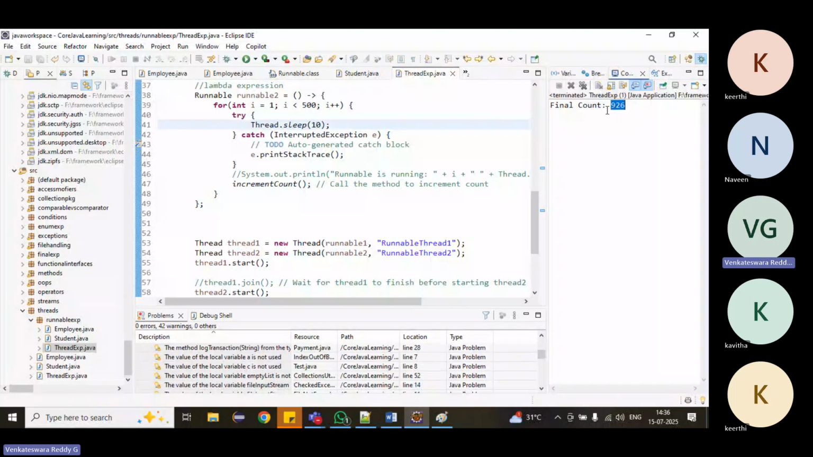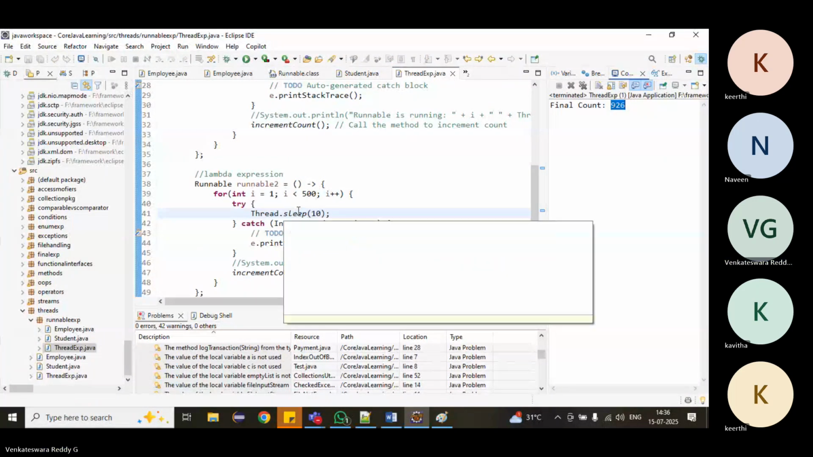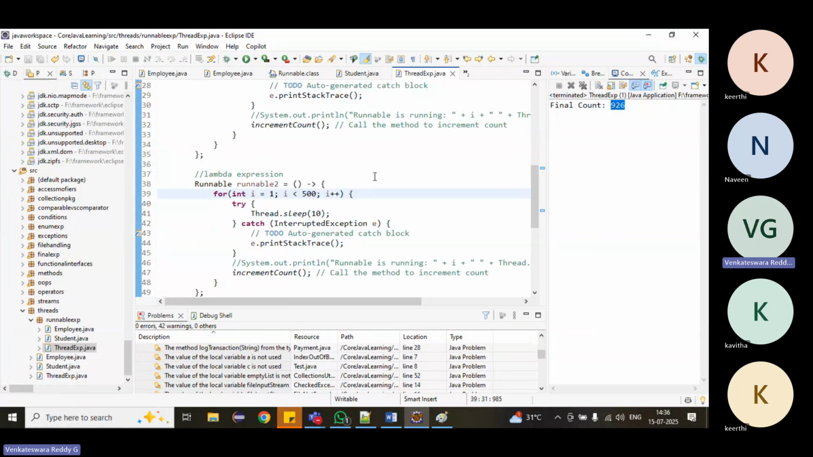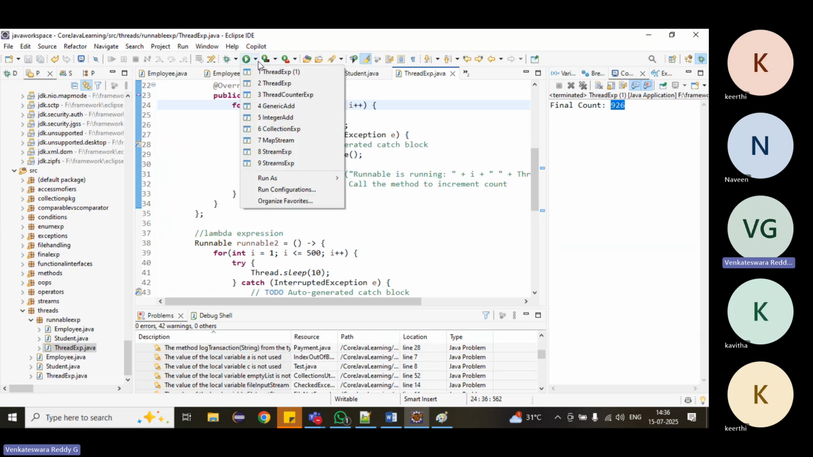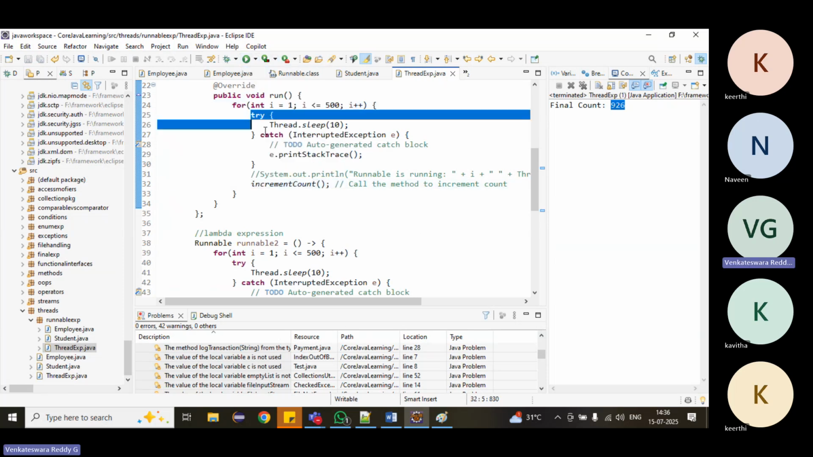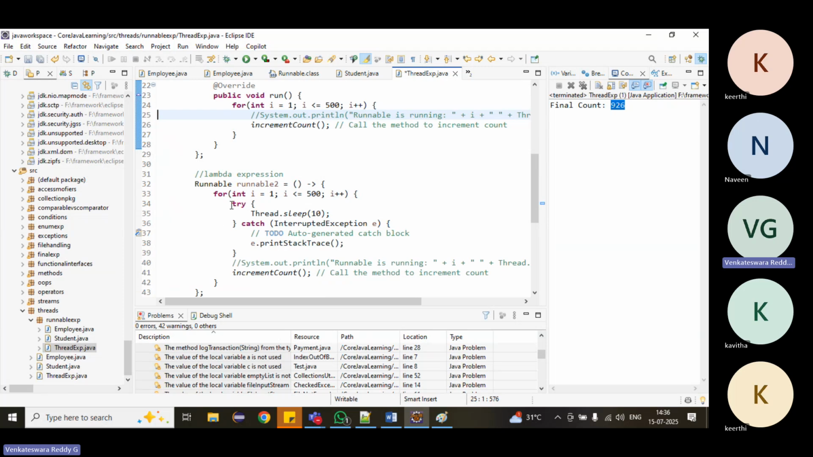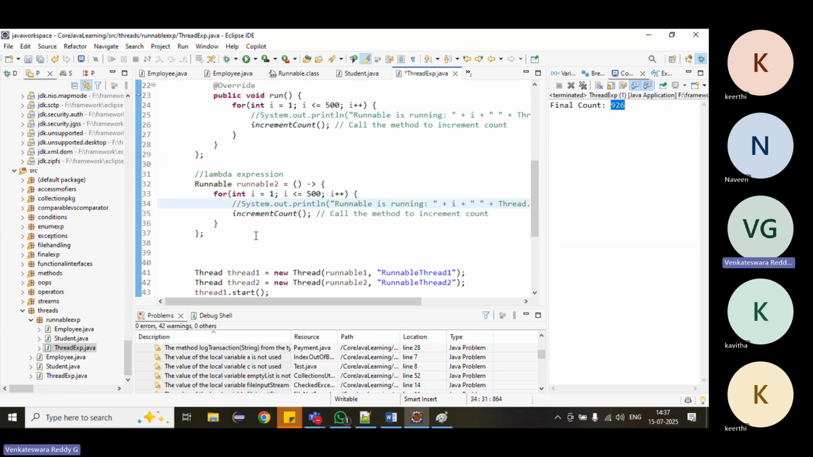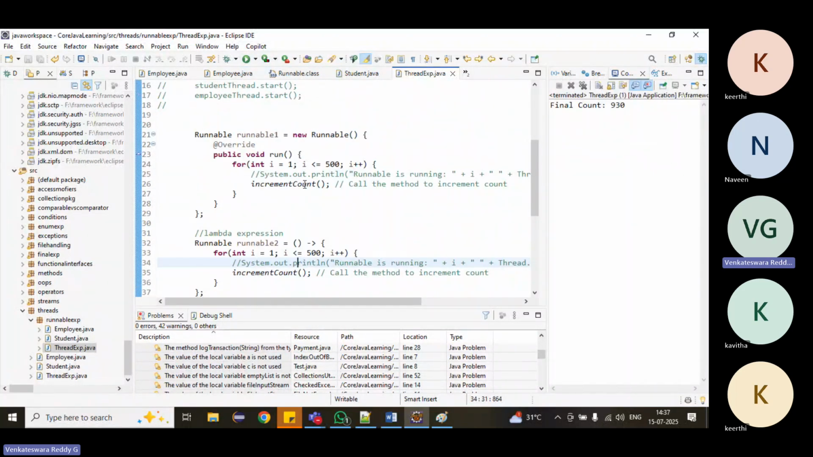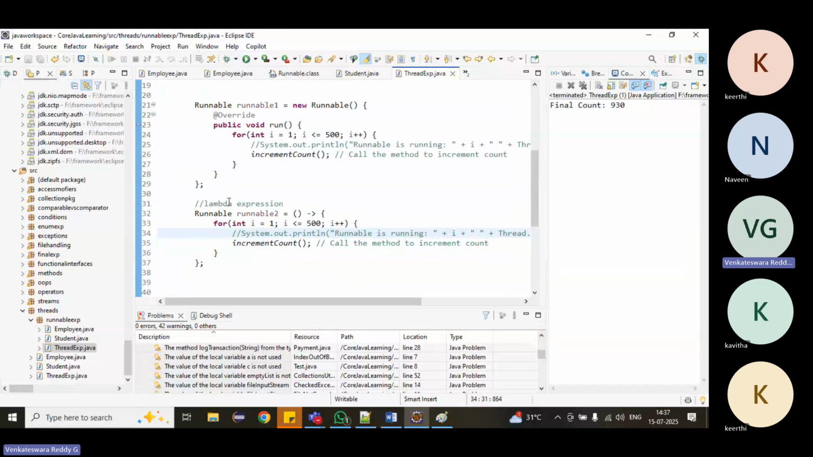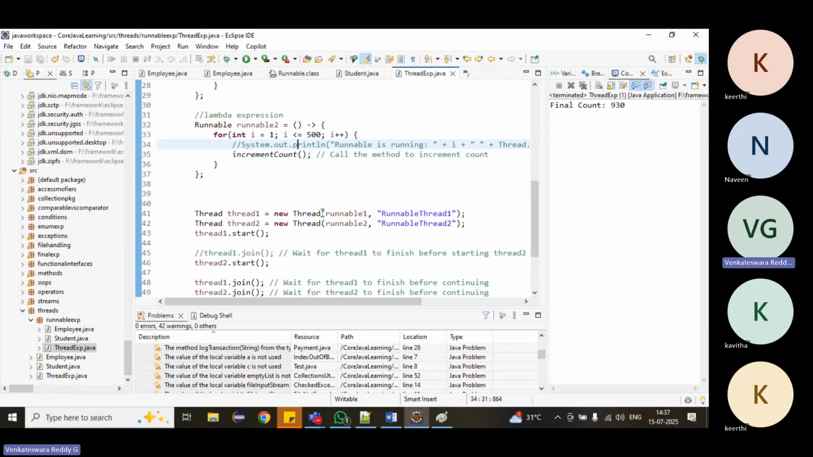All right, see 926. What is the expected? Right, we'll keep 499, 499. That means 498 it should come because we have given less than, right? Just we'll keep it equal. So what is the expected count here? 1000. Right, and we'll remove this also. We don't require it. We are incrementing and then printing the total count. It should print actually 1000. Both the threads will run 1000 times.